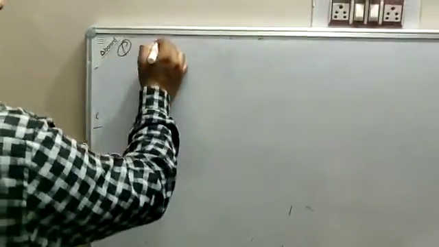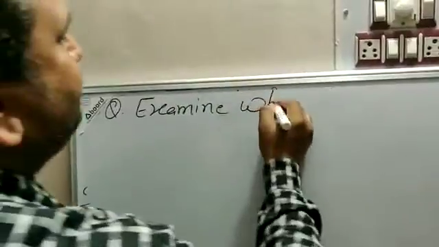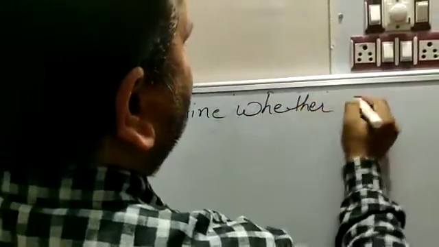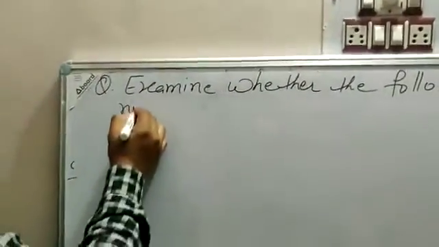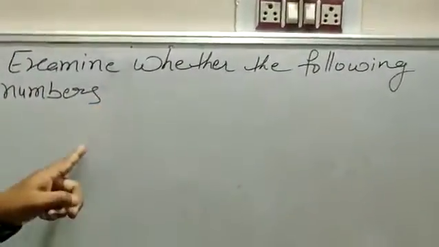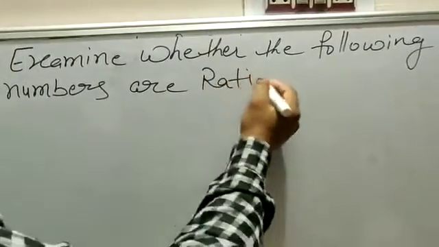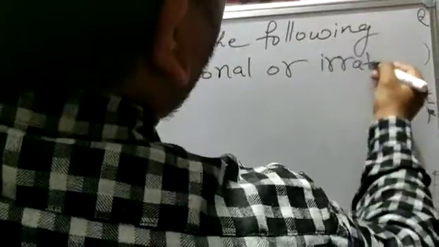So your first question is what? Examine whether the following numbers are rational or irrational.